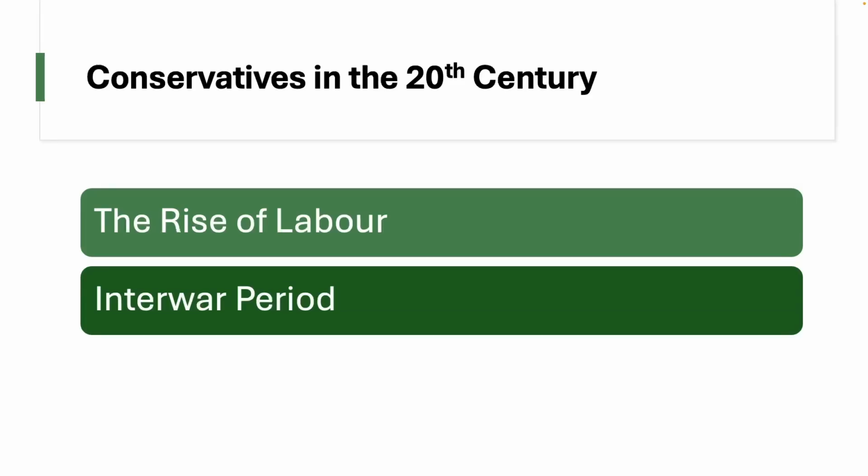Of course, we can't talk about the development of British politics during the 20th century without reference to the First World War, the Second World War, and the impact of the interwar period. We see that the interwar period sees the rise of fascism in places like Italy, Germany, and Spain, and we also see socialism in places like Russia, soon to become the Soviet Union in 1917-1918. In the UK, the Conservative Party tried to distance itself from the extremes and instead continued to support a mixed economy with both public and private elements.